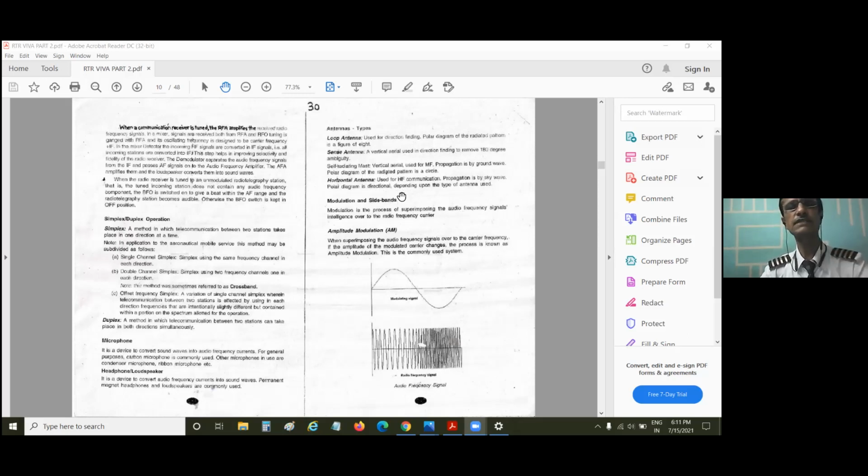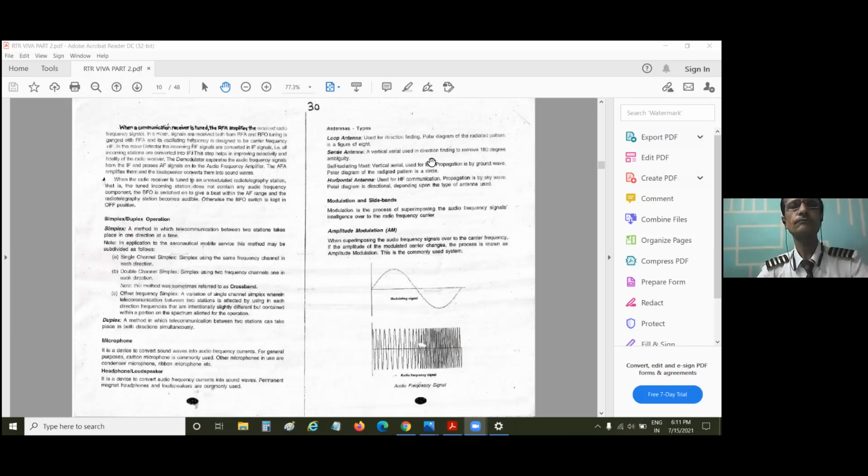NDB, of course, is a non-directional beacon. That is a radio transmitter, a navigational aid on the ground. To receive the transmission of NDB, we require an ADF receiver in the aircraft. If you don't have an ADF receiver, how will you receive the NDB? Actually, we are not discussing that now.